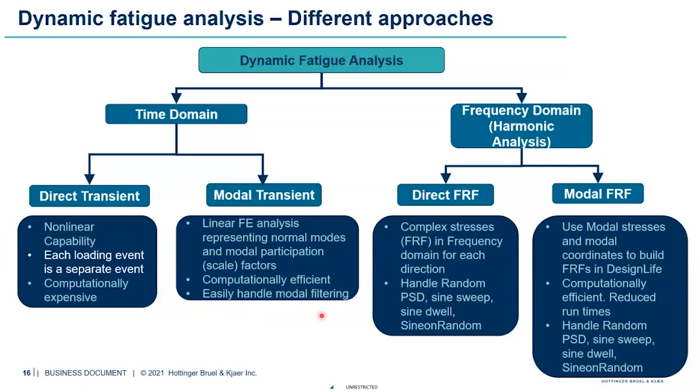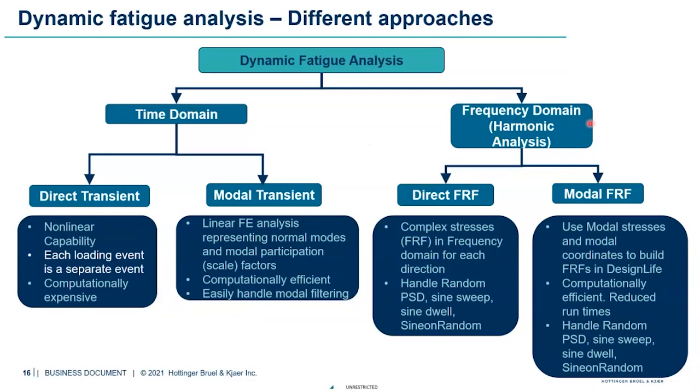And we can also do modal filtering. That is, if I'm dealing with, let's say, 50 or 100 modes, and I know some of the modes are not going to be very significant, we can actually throw away those modes if they're not going to influence the fatigue life or the damage as such. So that's one of the advantages of modal transient over the direct transient. So these two are the popular approaches under time domain.